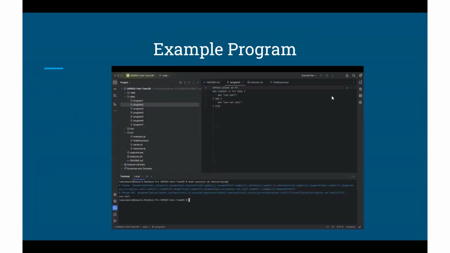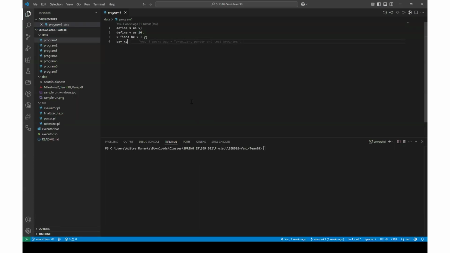If program 1 contains valid syntax, it will be parsed and executed instantly, printing results, evaluating variables, and handling control flow using the logic defined in the evaluator.pl. So let's go over the sample programs. We have added 7 sample programs for our code. We'll go one by one and execute them as well to see their output.